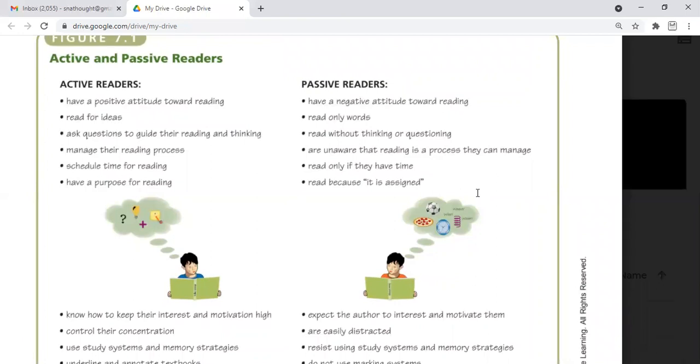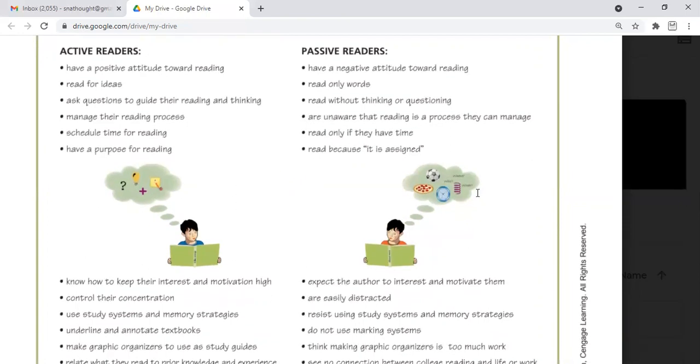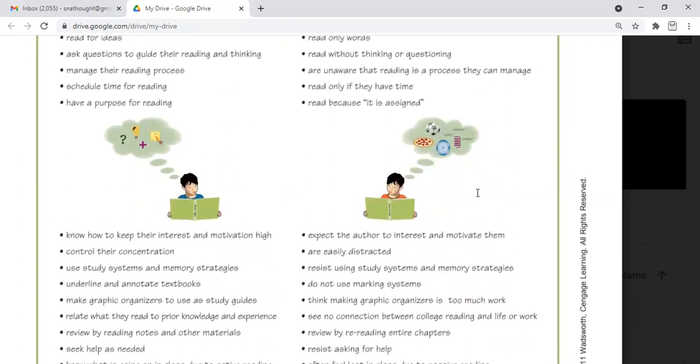Active readers manage the reading process, and passive readers are unaware that reading is a process they can manage. Active readers schedule time for reading, but passive readers read only if they have time. Active readers have a purpose for reading, but for passive readers it is assigned. They are not self-prepared for reading.